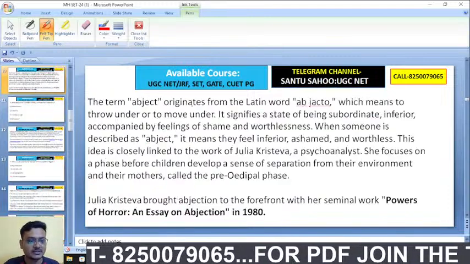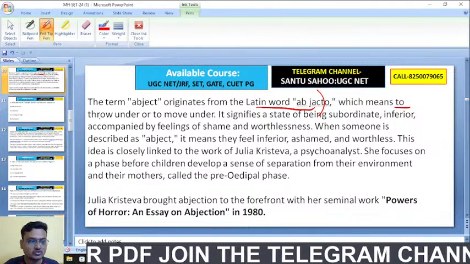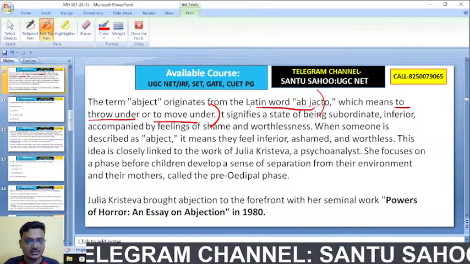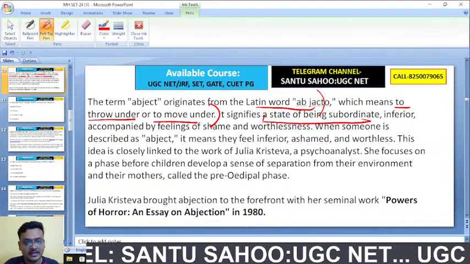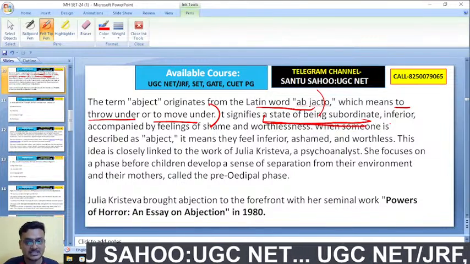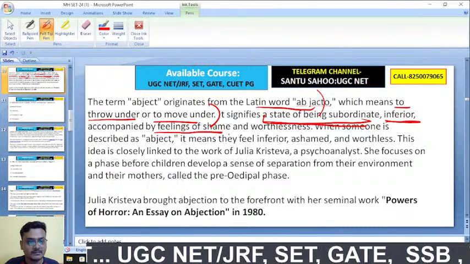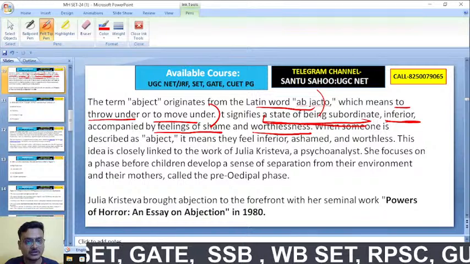The term abject originates from the Latin word abjectio, which means to throw under or to move under. So this signifies a state of being subordinate, a state of being inferior, accompanied by feelings of shame and worthlessness. This is feeling abjected, or abjection.